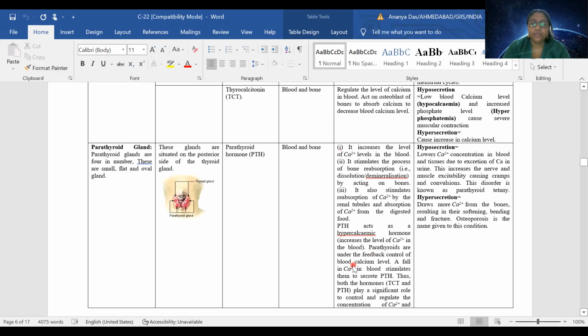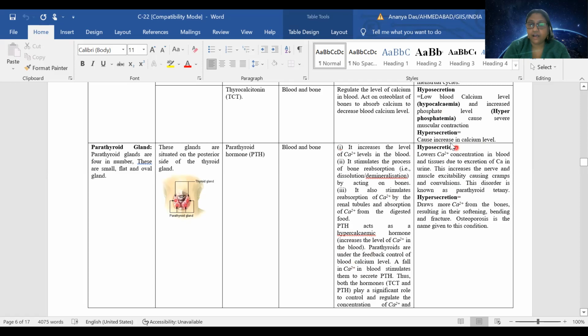Okay, so these two hormones are called antagonistic hormones. That means one is increasing blood calcium level, another is decreasing the blood calcium level. The one which is increasing blood calcium level is decreasing bone calcium level, and the one which is decreasing blood calcium level will increase the bone calcium level.